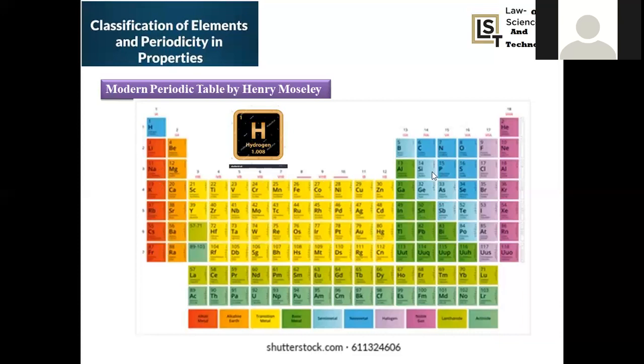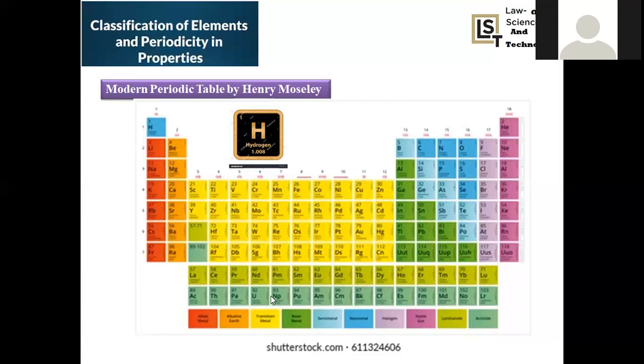They work like a bridge between S block and P block elements. To a certain extent they resemble S block, and to a certain extent they resemble P block. That's why they carry the properties from S block to P block. That's why these are called transition metals. They are making the transition between S block and P block. So this is about the categorization: S block, P block, and even D block.